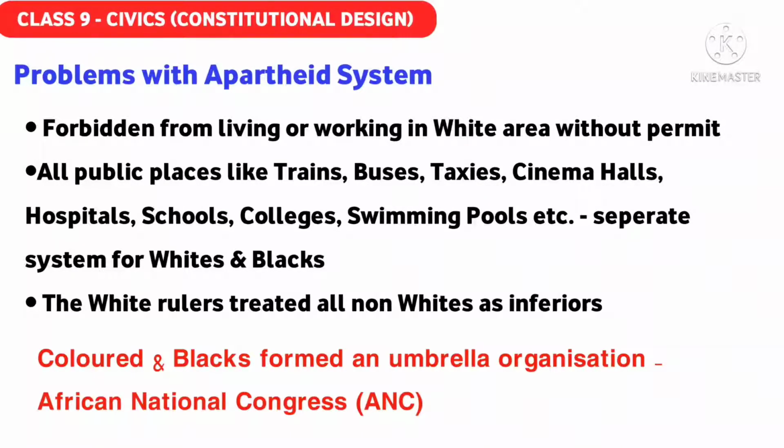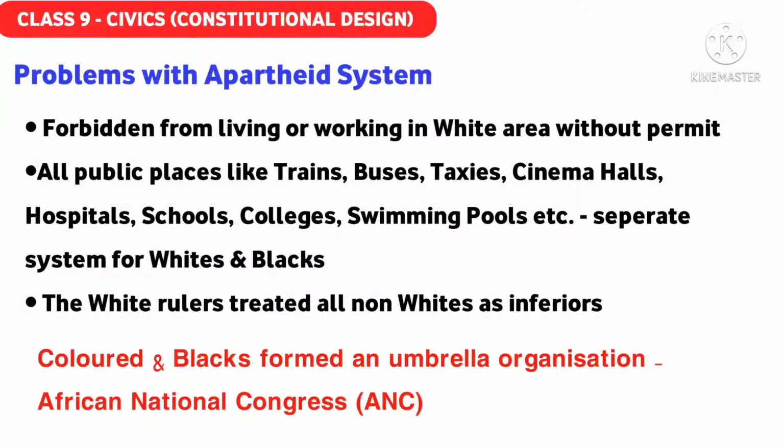The white rulers always treated all the non-whites as inferiors, and the non-whites did not have voting rights. After lots and lots of struggle, since 1950, the colored people, Indians living in South Africa, and the blacks started to oppose the system. They started to raise their voice against apartheid, and for this reason they formed an umbrella organization named the African National Congress.